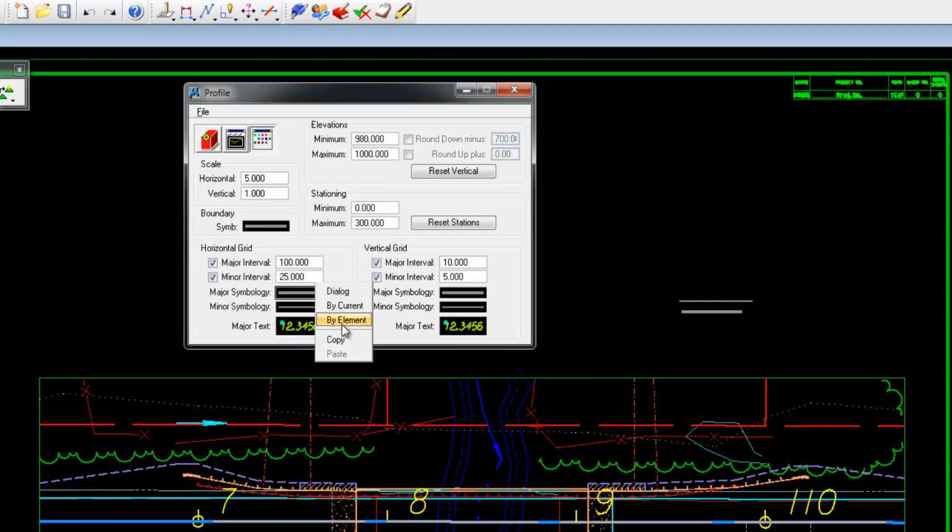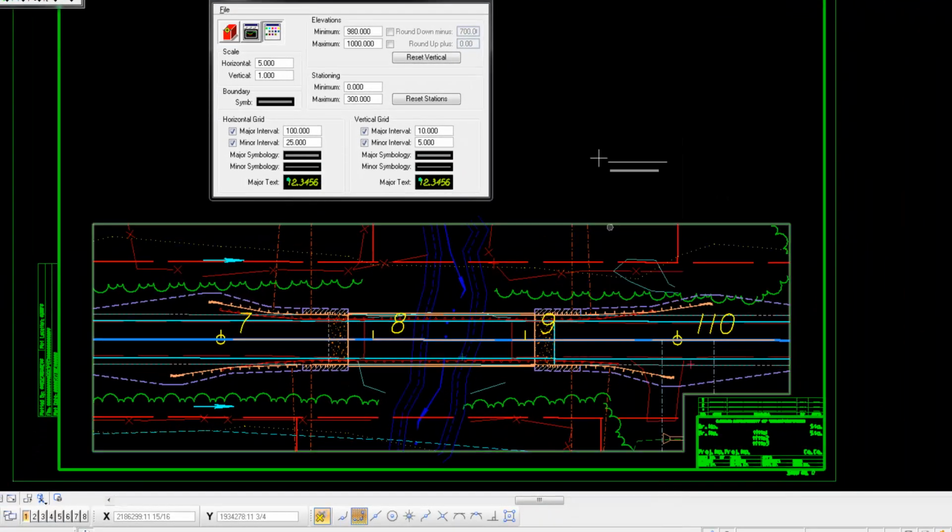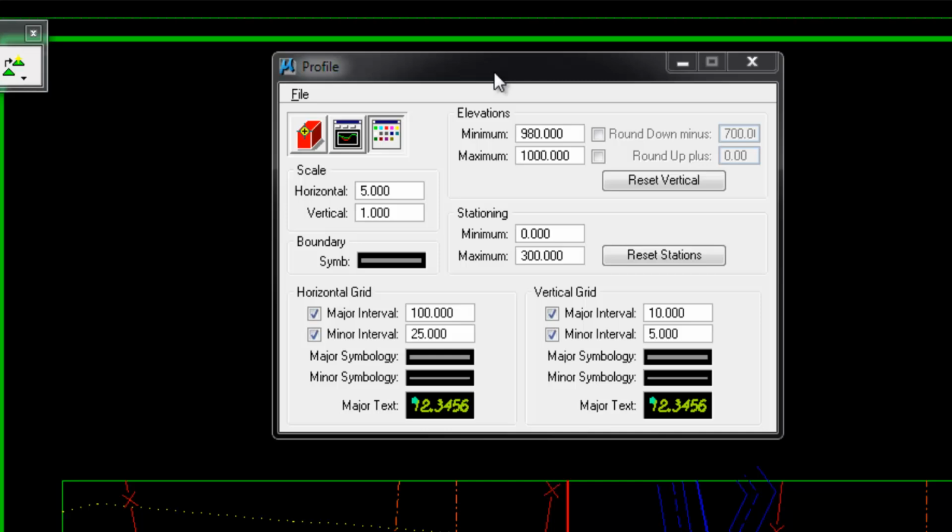Let's set the major symbology by the element for both vertical and horizontal. The same thing for the minor. And get rid of those little sample lines.